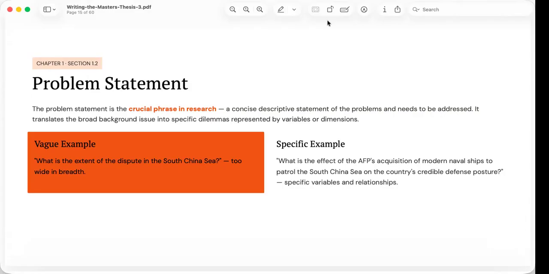Before finalizing the problem statement, ask yourself 3 questions. First, is the research question researchable? Second, can the necessary data realistically be collected? And third, will answering the question contribute something useful to scholarship or even to practice?